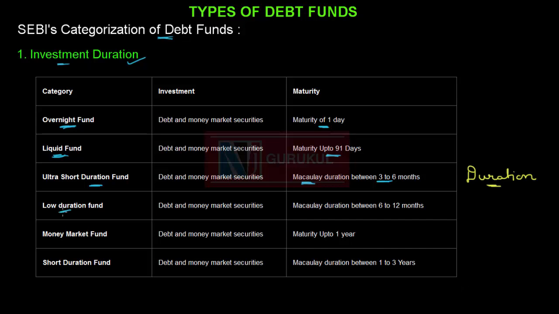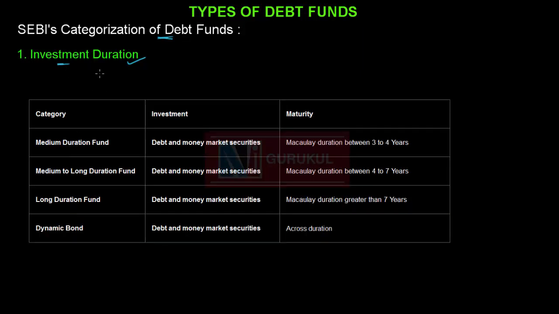The next category is low duration fund. The scheme in this category will invest in those securities which have a Macaulay duration between 6 to 12 months. The next category is money market fund. Here, the scheme will invest in debt securities which have a maturity up to 1 year, that is less than 1 year. In short duration fund, the scheme will invest in debt securities which have a Macaulay duration between 1 to 3 years.